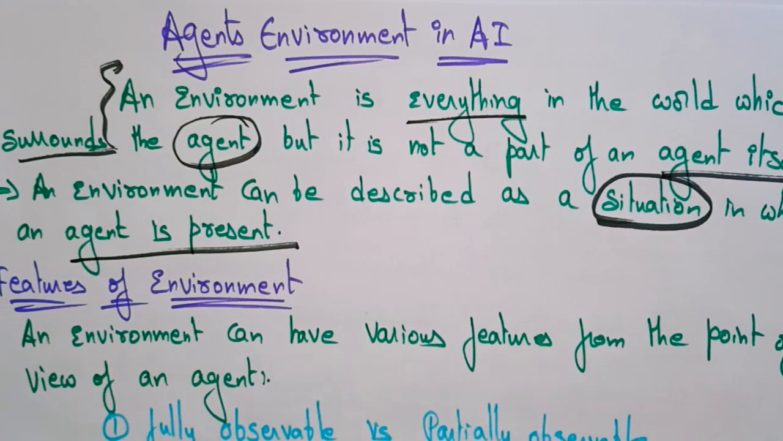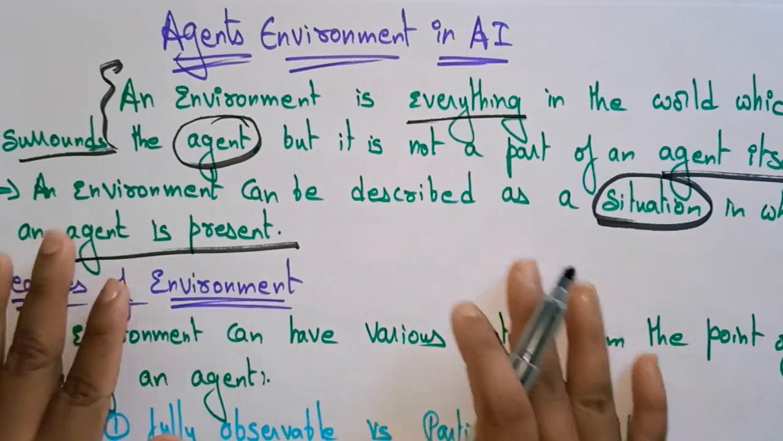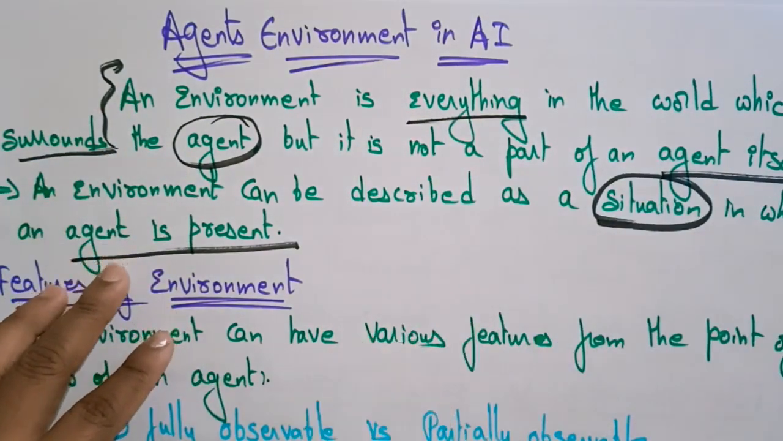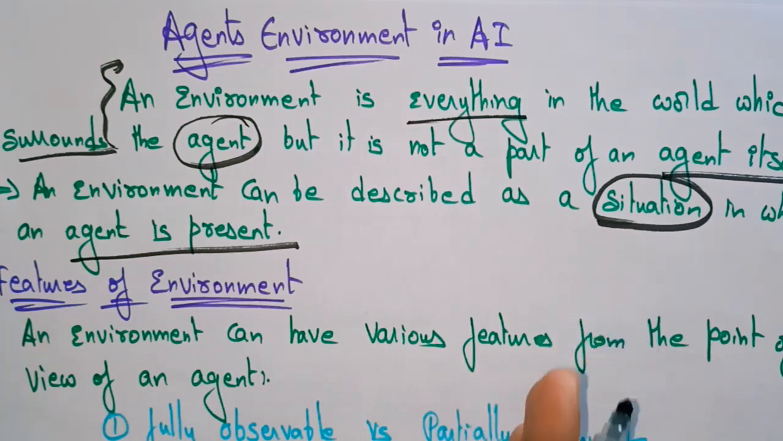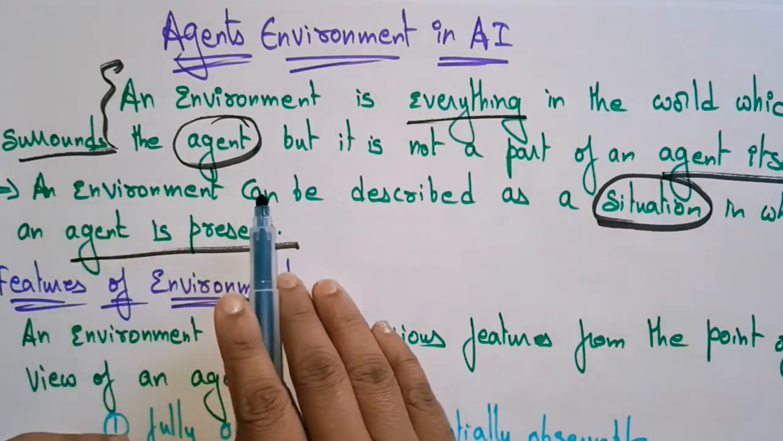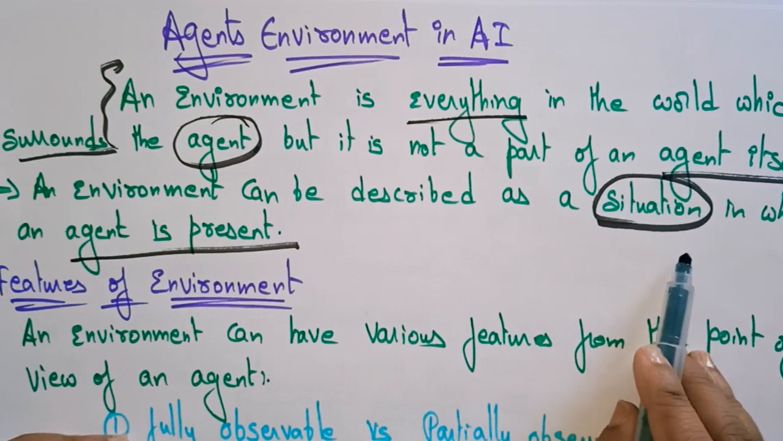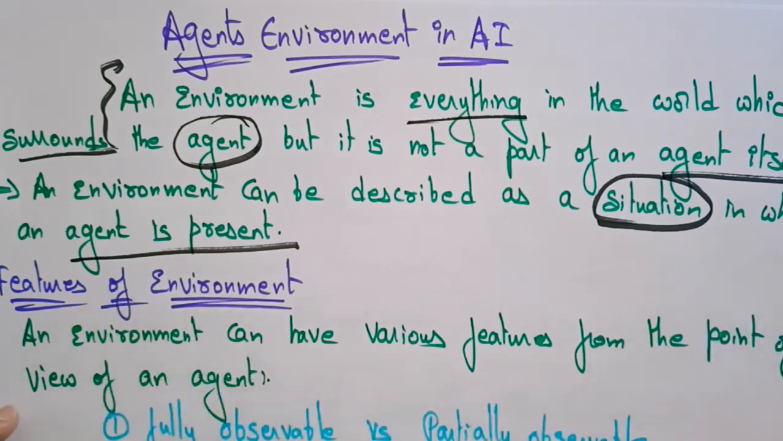So I am an agent, I'm explaining everything and here I'm writing everything. So this is an agent. So many people are watching this video. Those are all called environments. Means it's just a situation. Or else, I'm recording the video and different people are watching everything. That's the surroundings, you call it an environment. An environment can be described as a situation in which an agent is present.